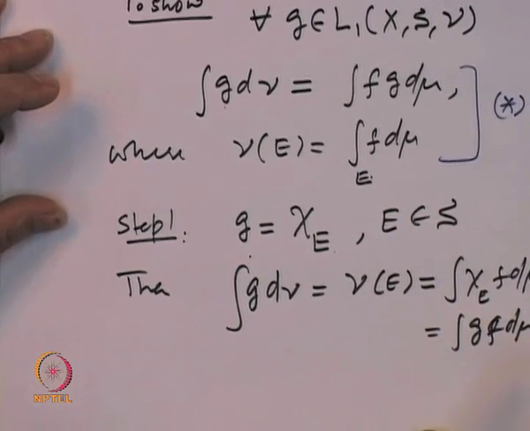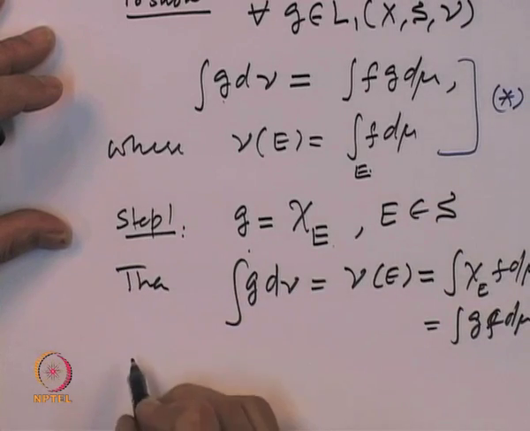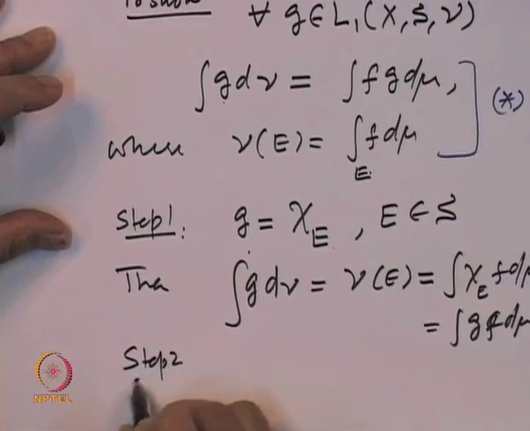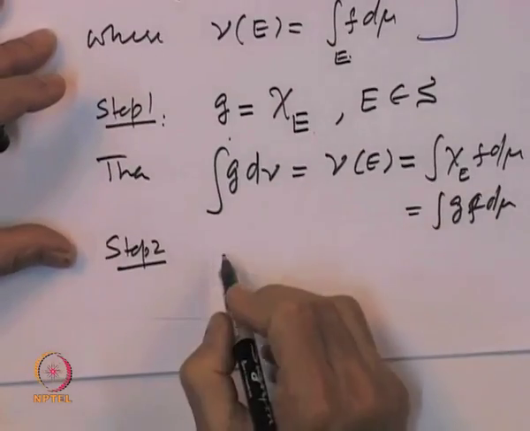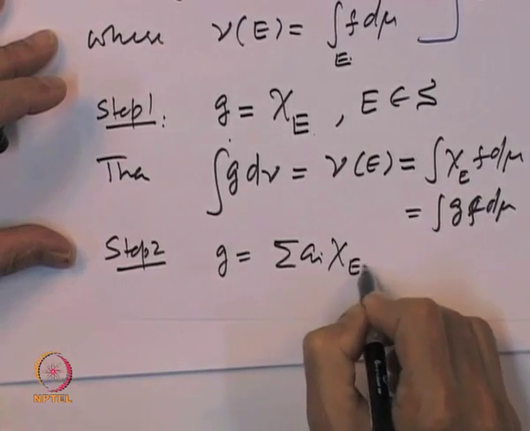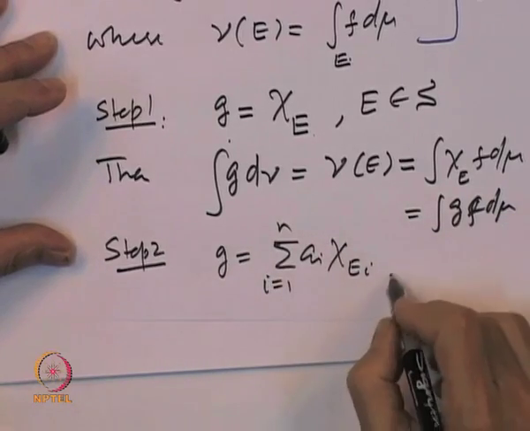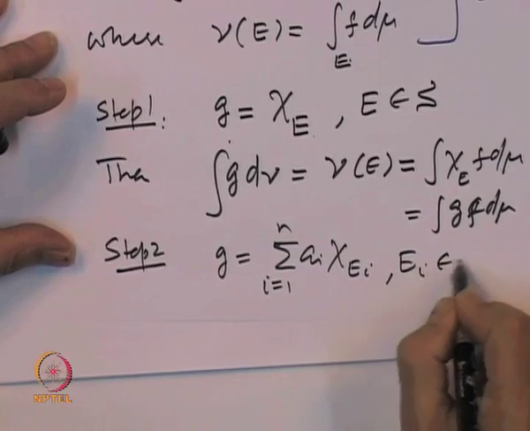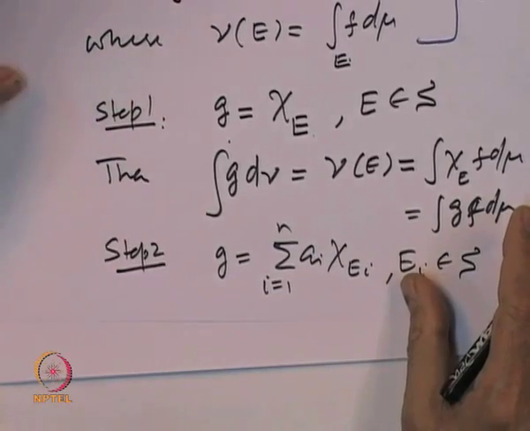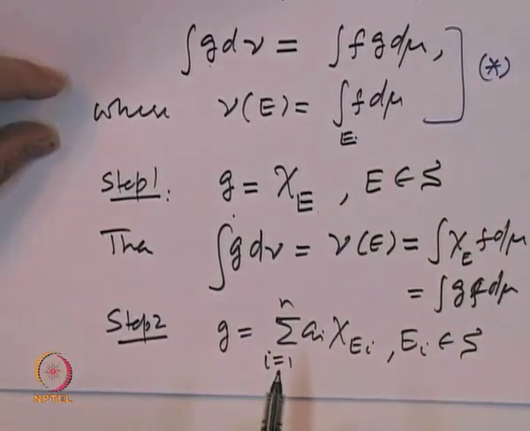And now, let us take a non-negative simple function. So, that is step 2. Let g be sigma a i chi E i, i equal to 1 to n, where the E i's belong to S. Our claim is that this property holds for this g also.